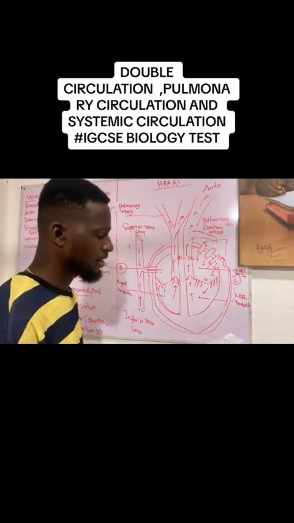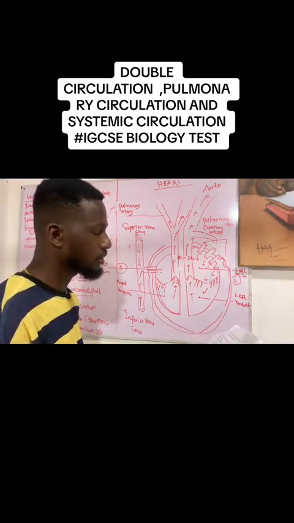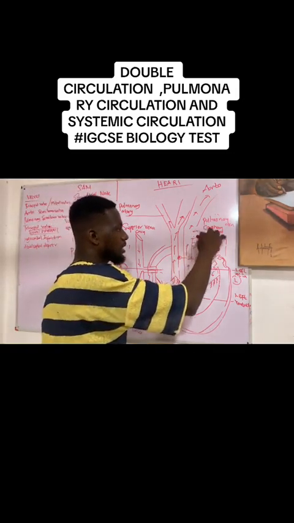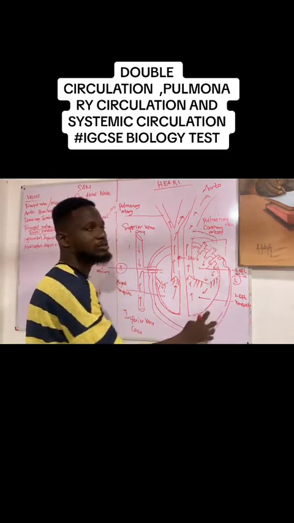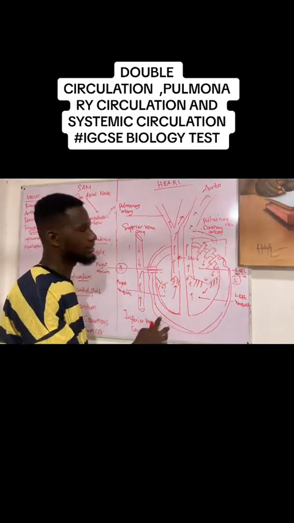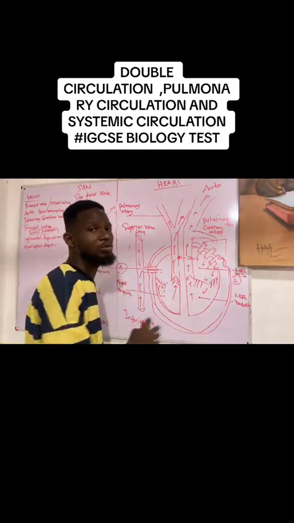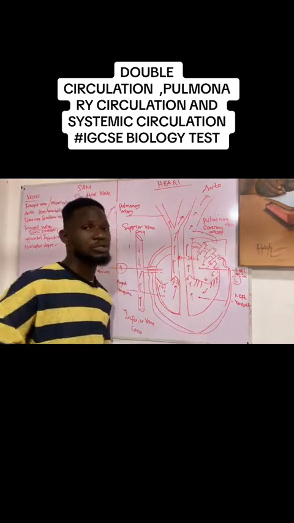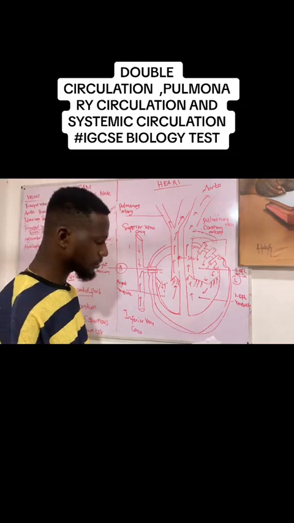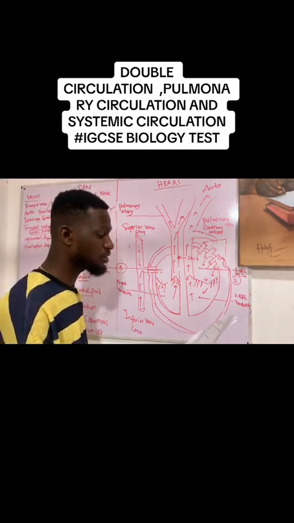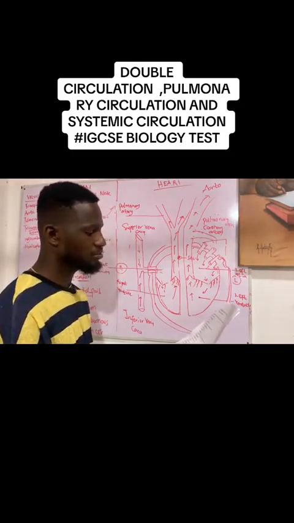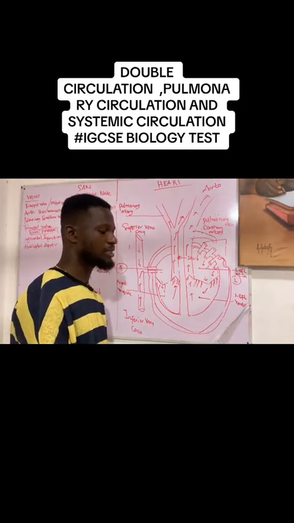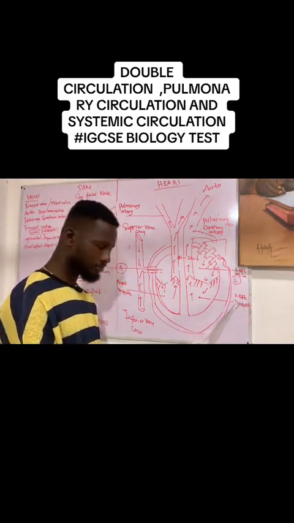Question 2. The coronary artery supplies blood to the, yes, this is the coronary artery. I told you that it's the only artery that supplies the muscles of the heart with oxygenated blood, and the muscles of the heart are called myocardium. So the coronary artery supplies the myocardium with oxygenated blood. So the coronary artery supplies blood to A, left side of the body, B, right atrium, C, left atrium, D, myocardium. So the answer is myocardium.